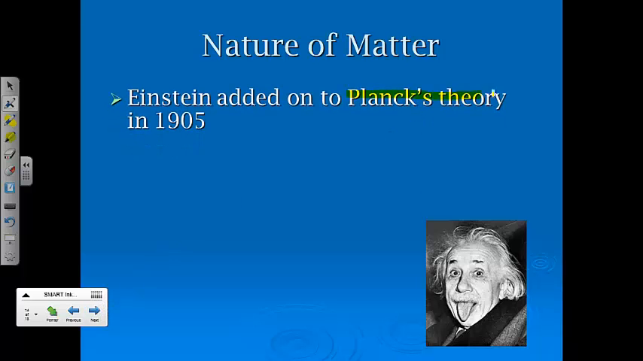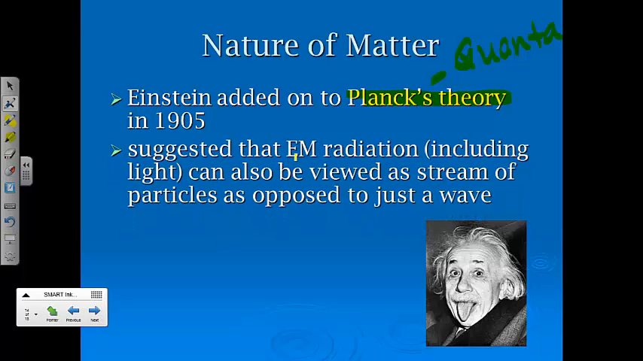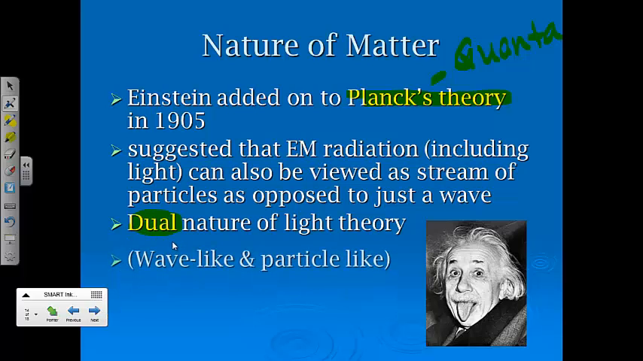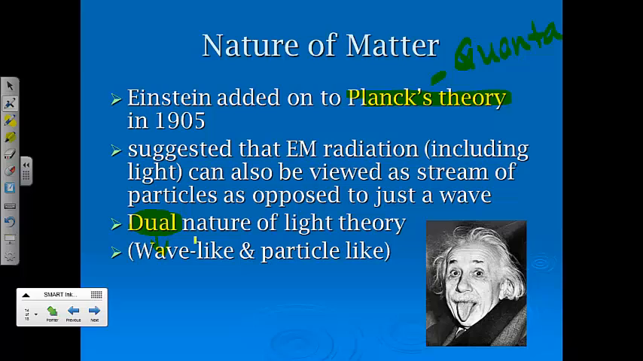Okay, Einstein came along in 1905 and added on to Planck's theory. Now remember, Planck's theory at that point was really the whole idea of quanta of energy, or quantum, which I think is really just the plural version. He suggested that electromagnetic radiation, including light, can also be viewed as a stream of particles, as opposed to just a wave. And what he came up with was called the dual nature of light theory. And dual means two. So really that we can treat light both like a wave as well as a particle.